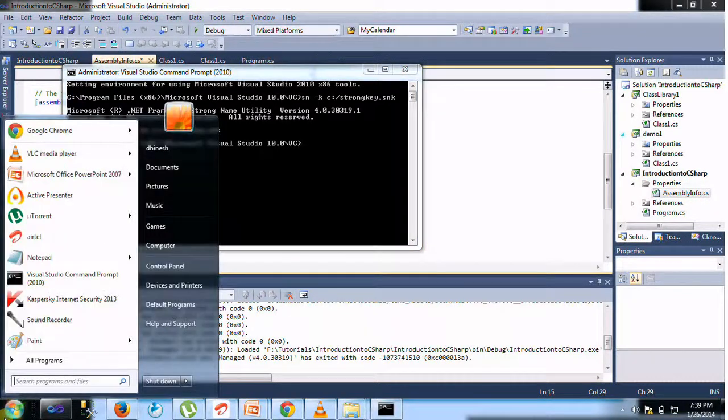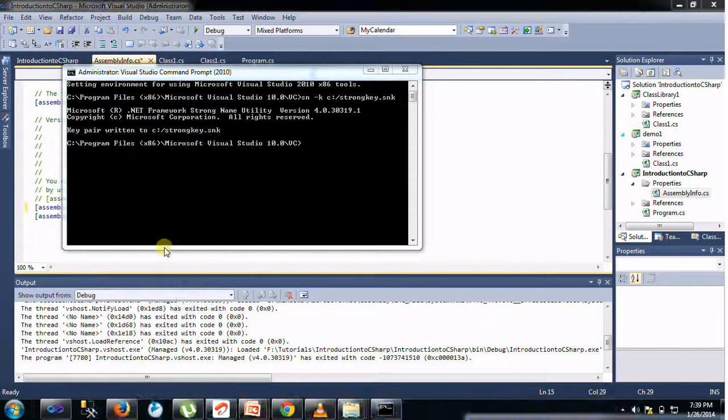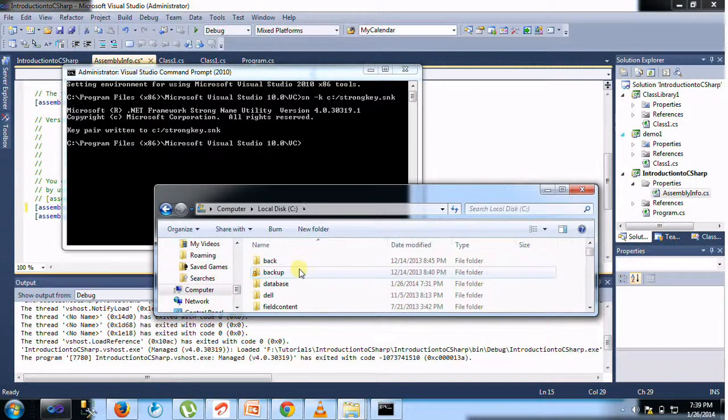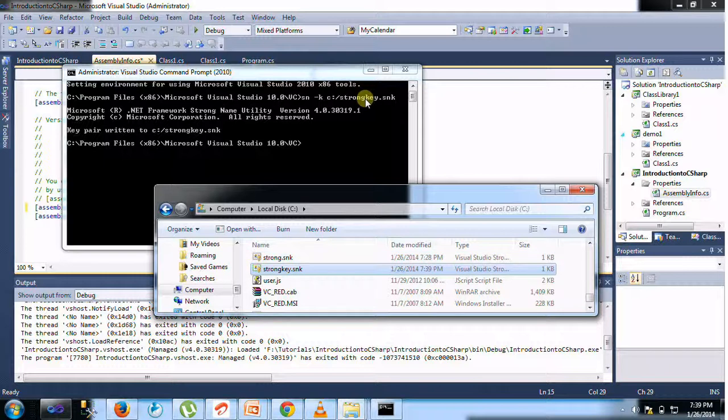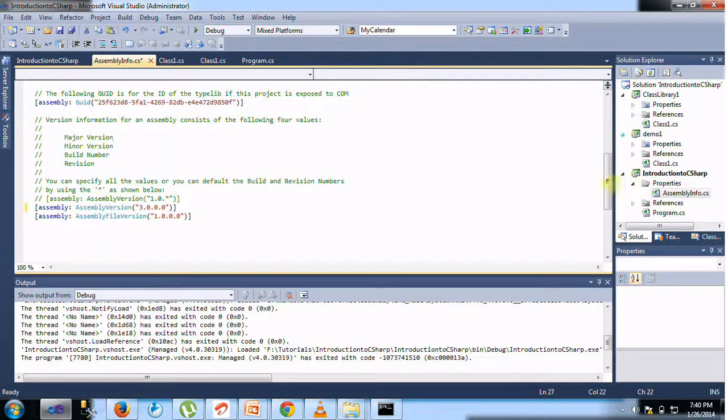Let's quickly look at this. Go to Computer, then C, then Program, and look for the name strongkey. Here is the strongkey. Let's copy this and go to the properties. Under the properties, you will see the AssemblyInfo, click on it, and you can create another attribute called AssemblyKeyFile.